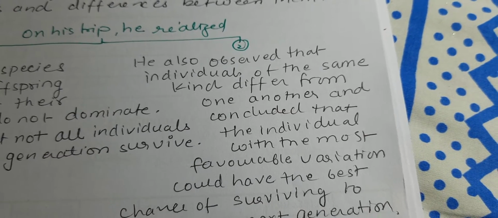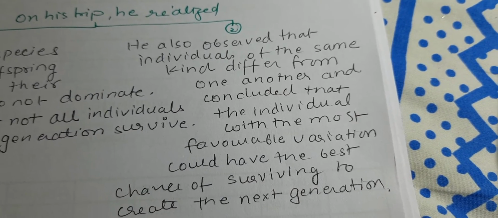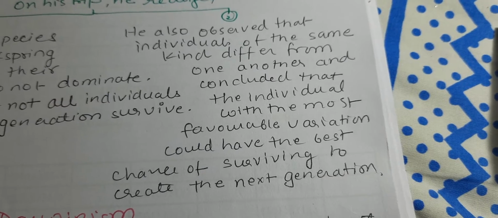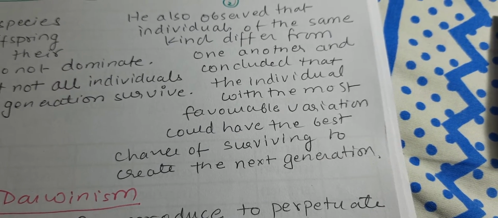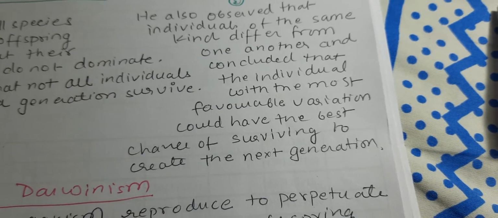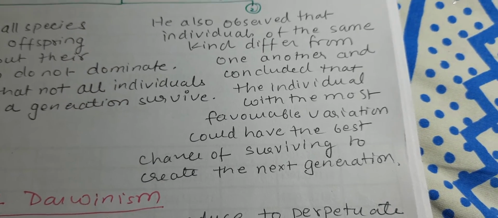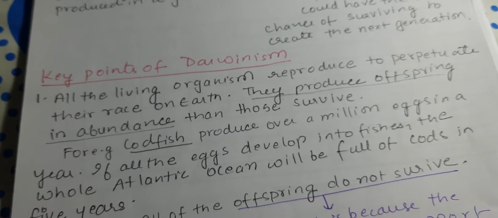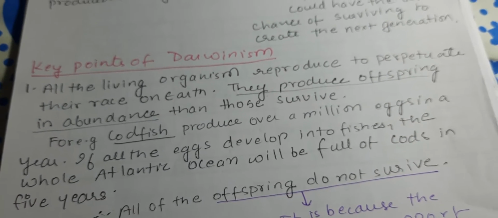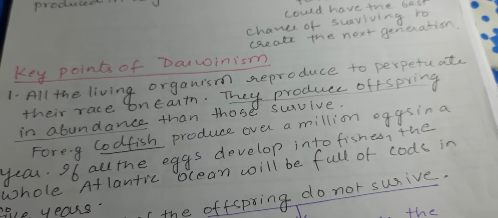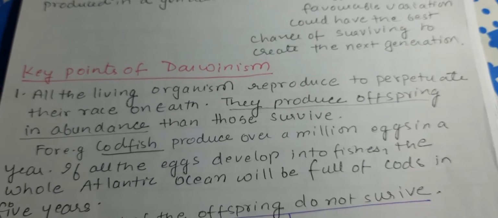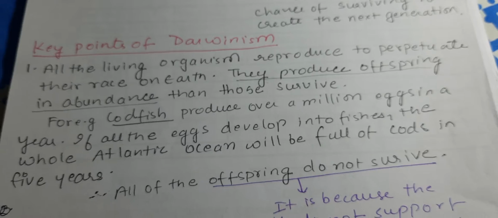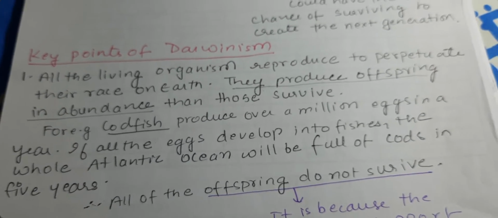He also observed that individuals of the same kind differ from one another and concluded that the individual with the most favorable variation would have the best chances of surviving to create the next generation. The key points were: all the living organisms reproduce to perpetuate their race on earth. They produce offspring in abundance, and then some of those survive.